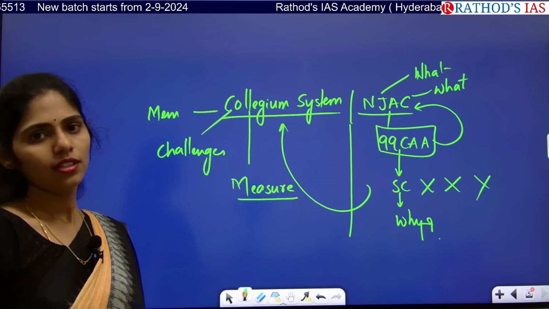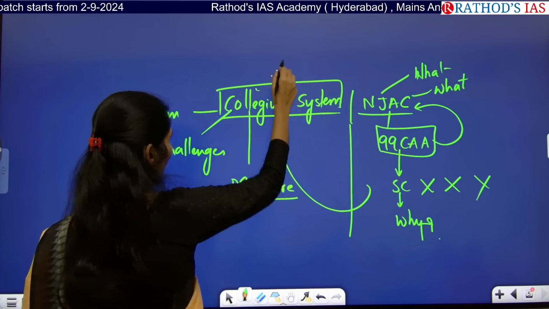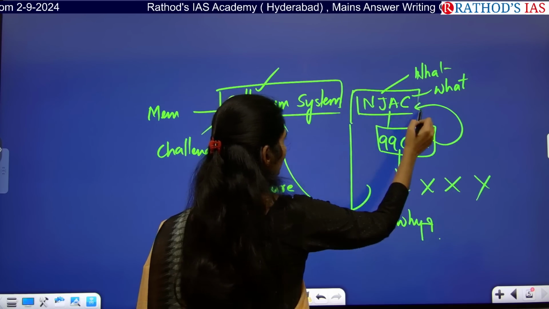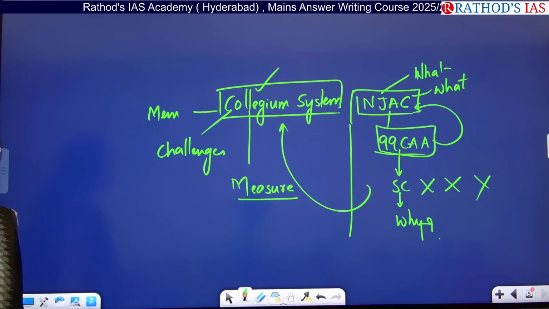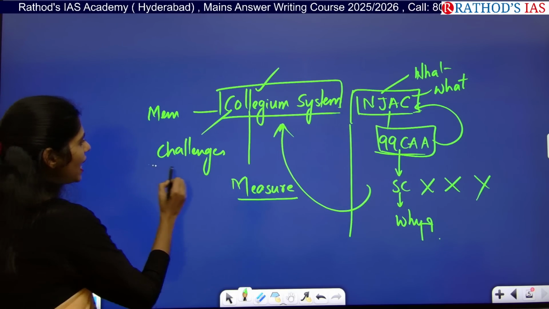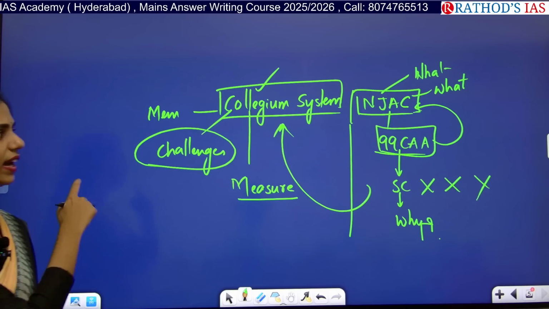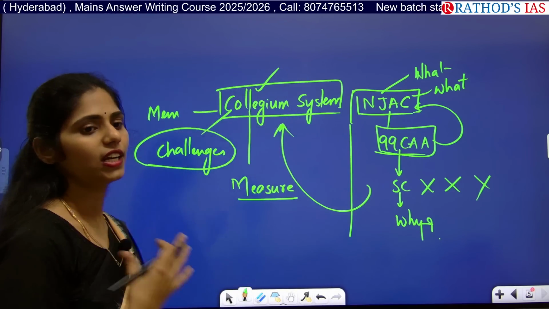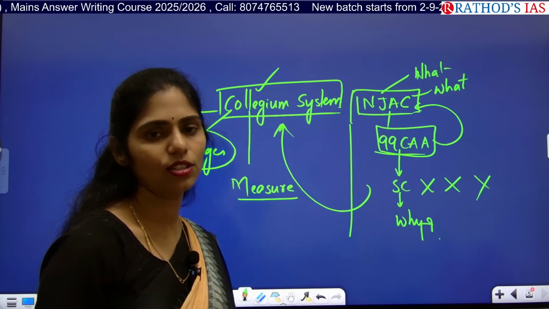Okay, so as of now, we have to remember that in the judicial system, we have this collegium system, which appoints the judges of the Supreme Court and High Courts. After that, we came with the NJAC system as the 99th Constitutional Amendment Act, but it was struck down by the Supreme Court. And again, we came back to this collegium system. There are some challenges and disadvantages of this collegium system. Because of this, the author is now saying that we can ask why we can't move back to the NJAC system again. What loopholes are there in the NJAC system? We can overcome those so that we can follow it, because other countries are also following this kind of appointment commissions.